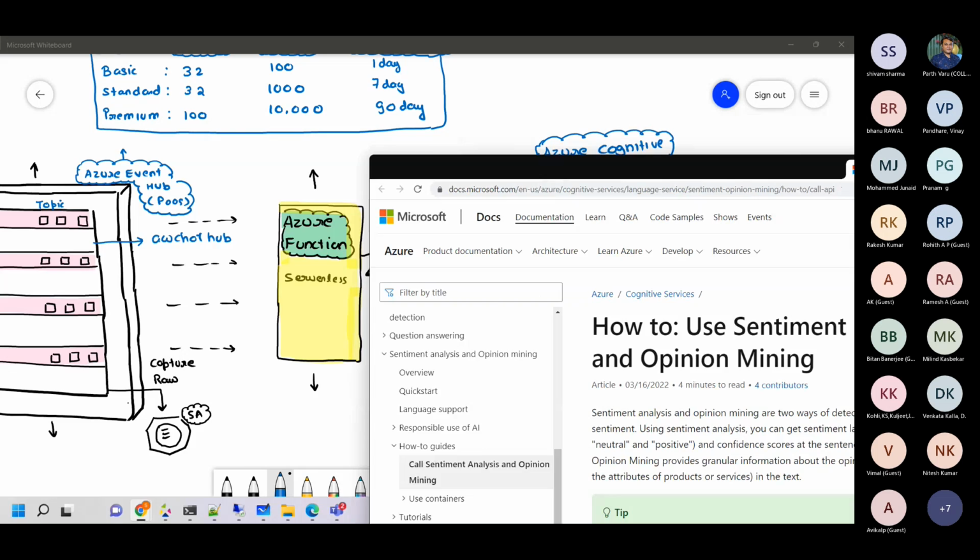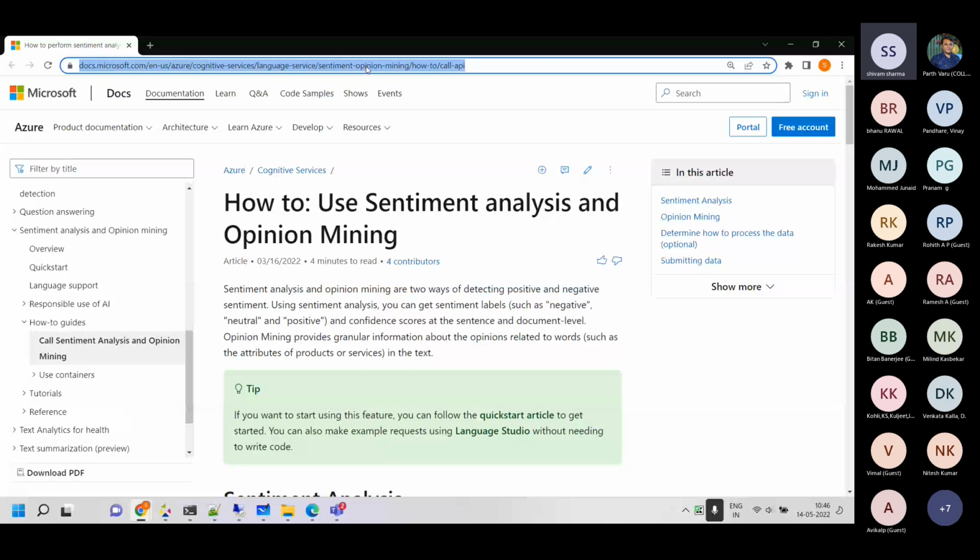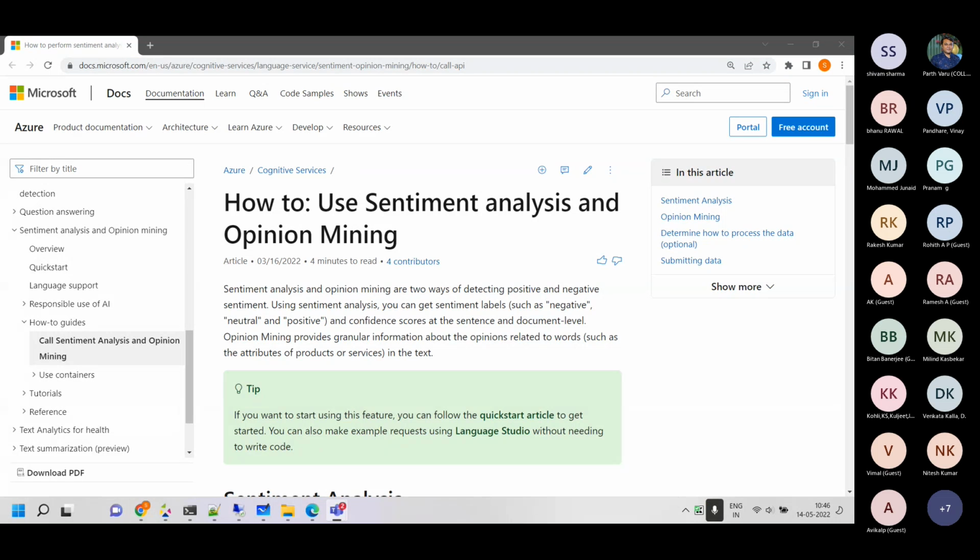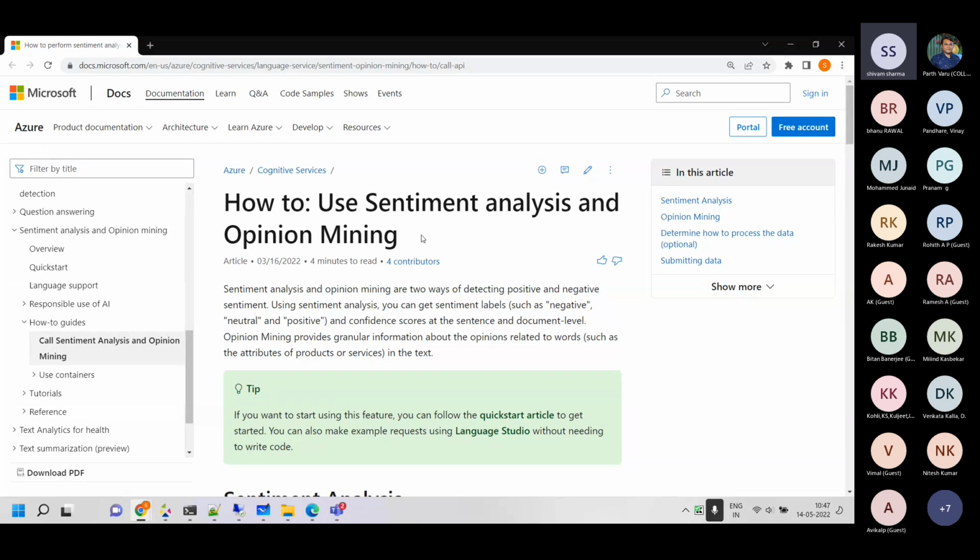Check this out. I'll put this link in the chat as well if anybody wants to keep it with you. So we are using this sentiment analysis service, the text analytics service, the cognitive service.